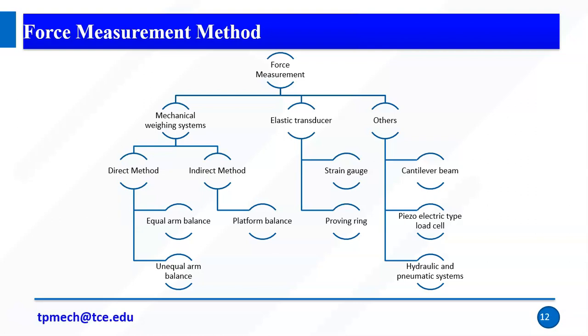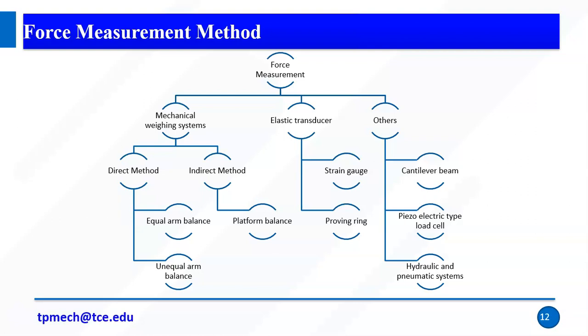Force measurement can be classified in three ways: mechanical weighing system, elastic transducer, and others. The mechanical weighing system may be a direct method or an indirect method. Direct methods are equal arm balance and unequal arm balance. The indirect method is platform balance. Right? In our syllabus we have platform balance included. So the mechanical weighing system has two types: direct and indirect. Direct means equal arm, unequal arm. Indirect means platform balance. For elastic members we have two types: Steinkous and proving ring.